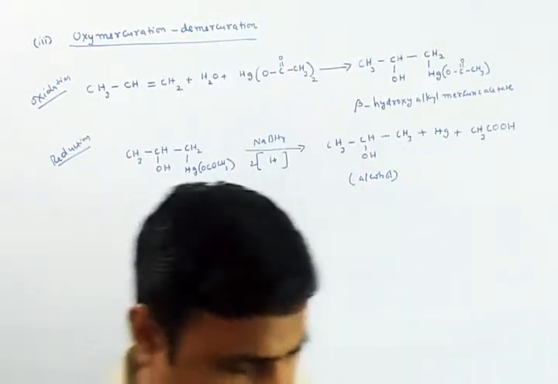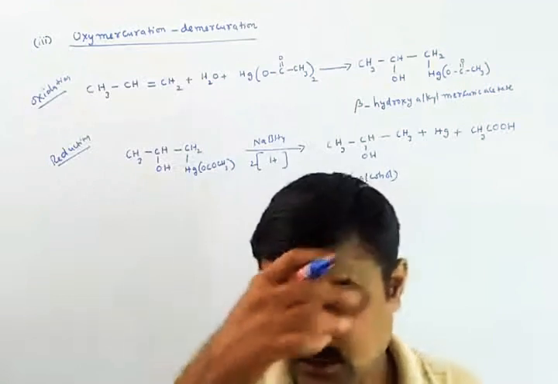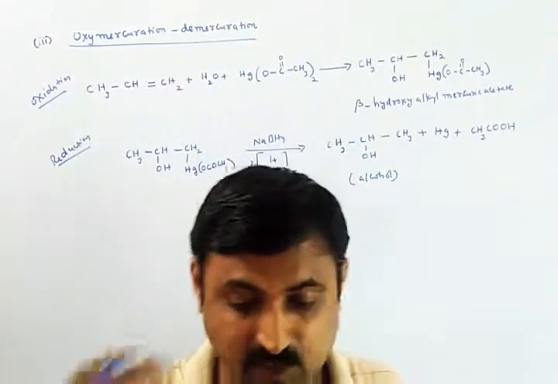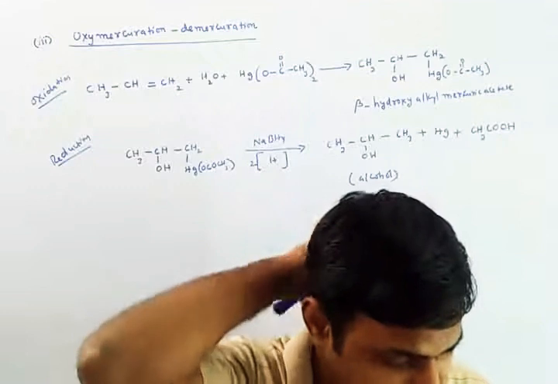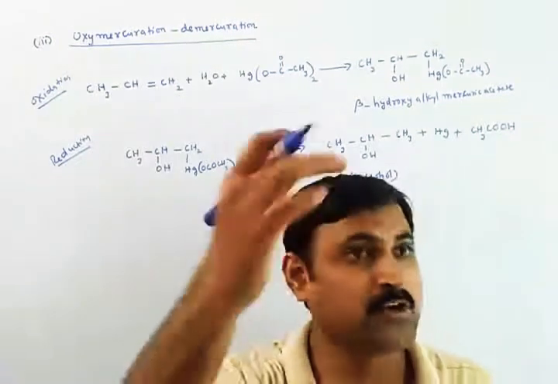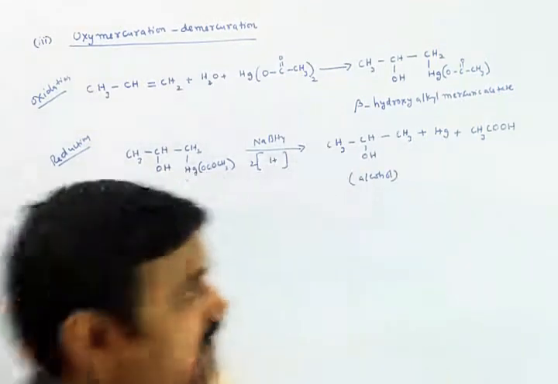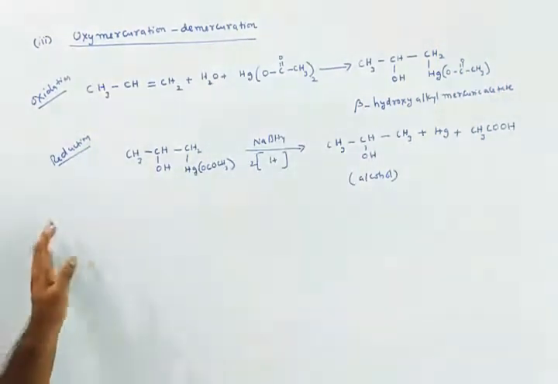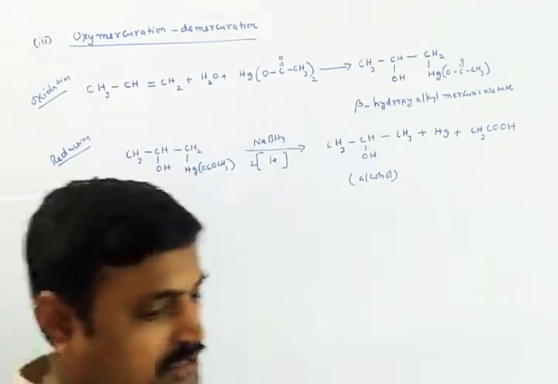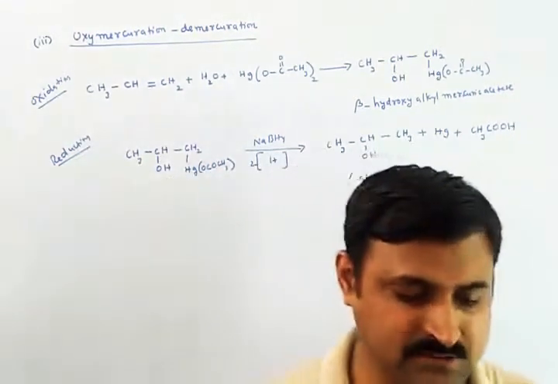So what is the mercuric method? In this method, first we are doing mercuration, so you are adding a mercury compound. This is the alcohol obtained in this method, but there is a separate mechanism.